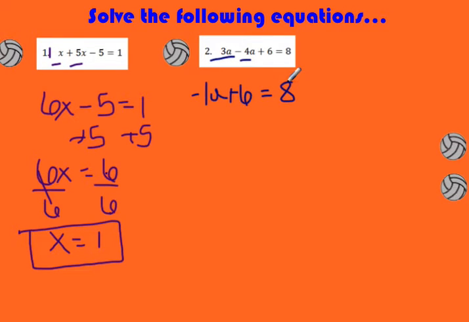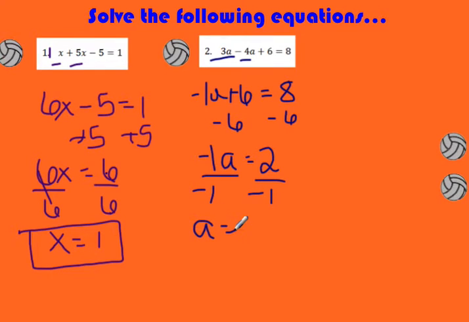Now I want to get that 6 over to the other side. Since I'm adding it, I'm going to subtract it. So I have minus 6. Then I have a negative 1a is equal to 8 minus 6, which is just 2. Then I can divide both sides by negative 1, and I get a is equal to 2 divided by negative 1, which is negative 2.